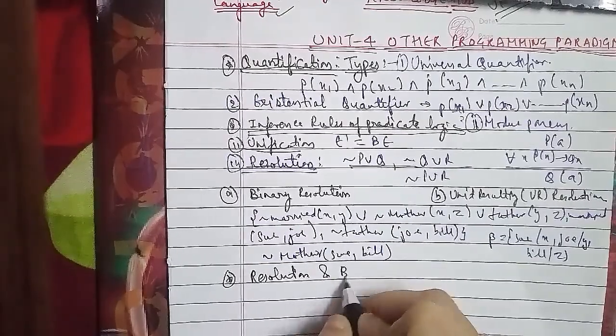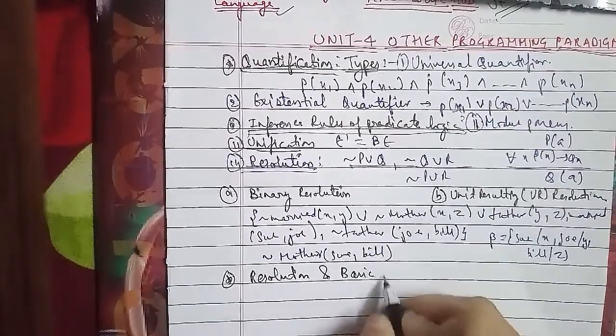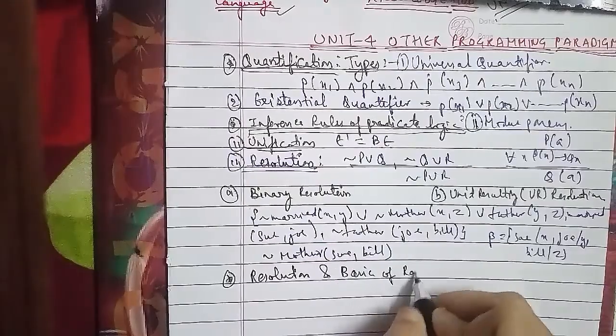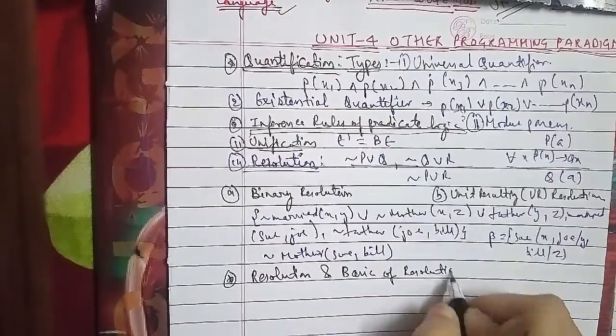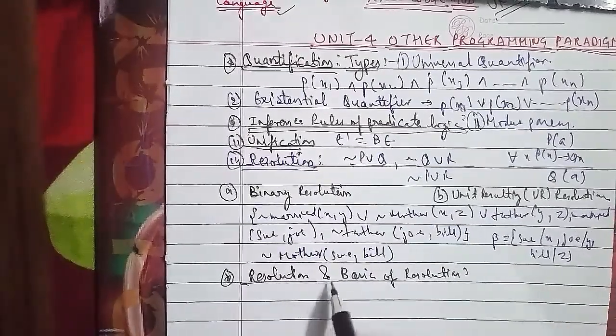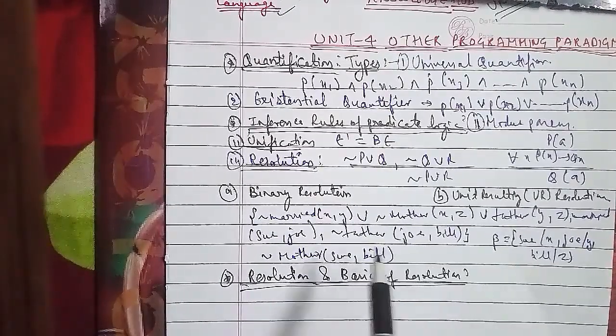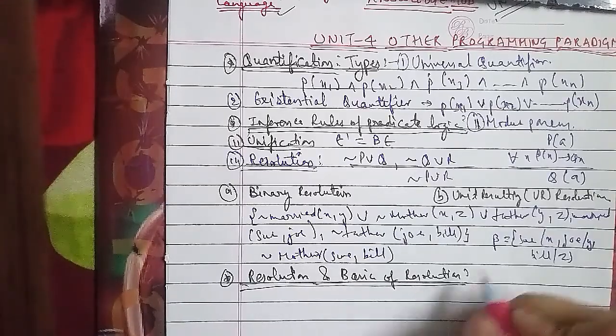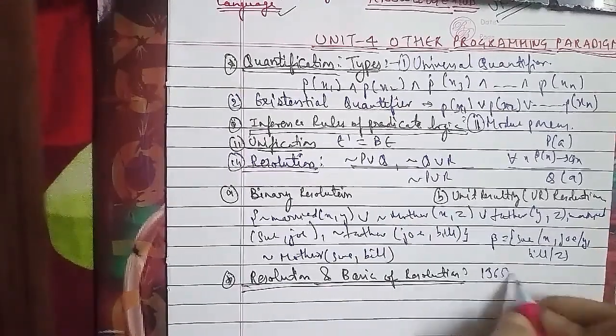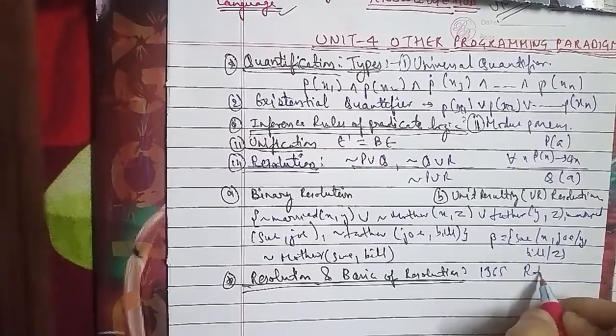Robinson introduced the resolution principle, which can be directly applied to any set of clauses. The principle is that for any two clauses A and B, if there is a literal P1 in A which has a complementary literal P2 in B, delete P1 and P2 from A and B and construct the disjunction of the remaining clauses.